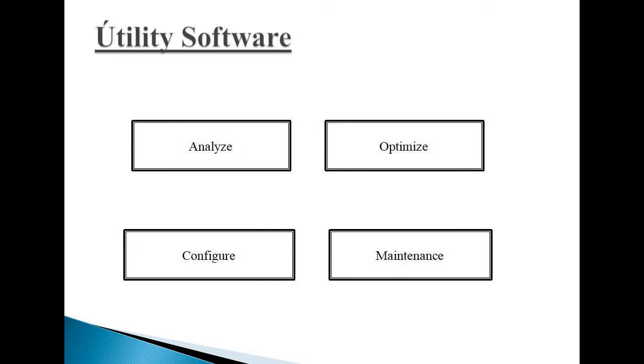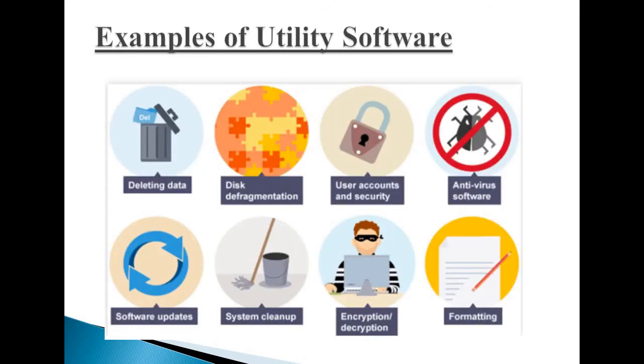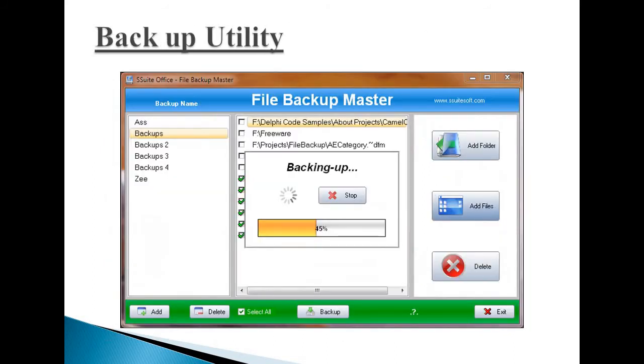Next, we will see utility software. Utility software is system software designed to help analyze, configure, optimize and maintain a computer. It is a type of system software used to support the system infrastructure. Some examples of utility software are defragmentation, user accounts and security, antivirus software, software updates, etc.